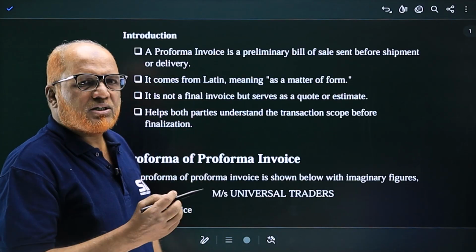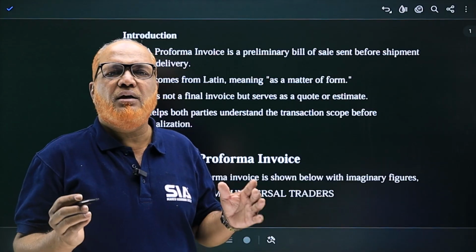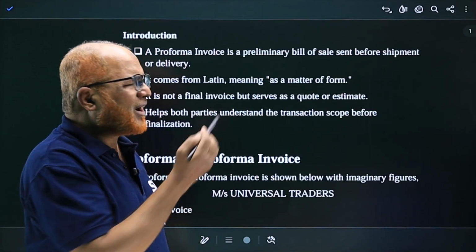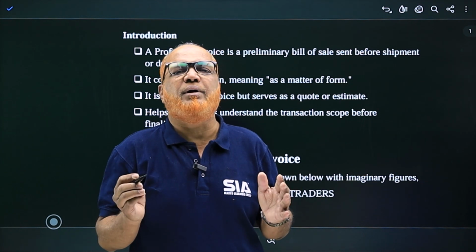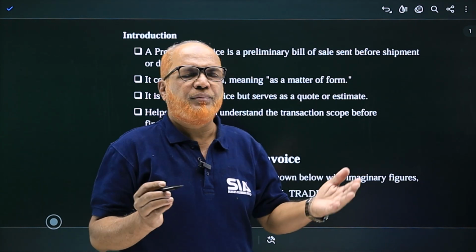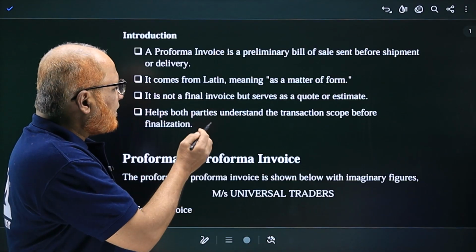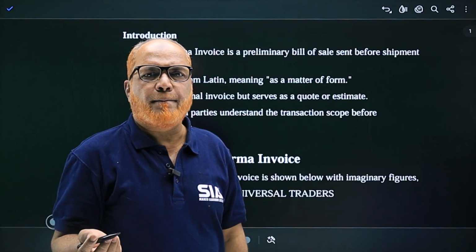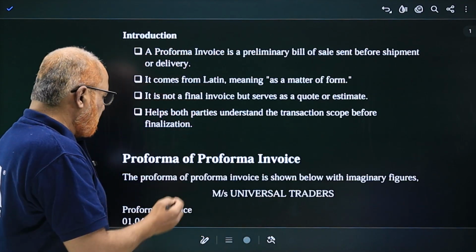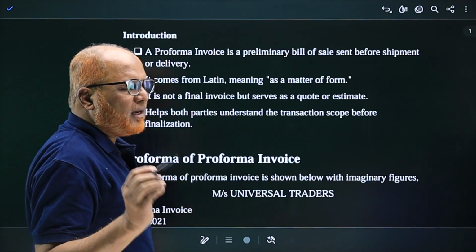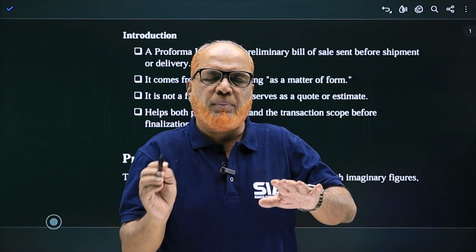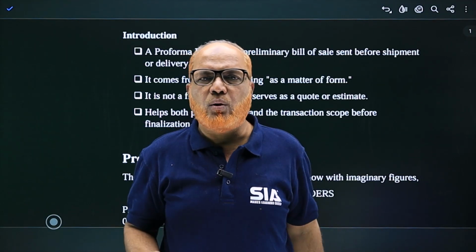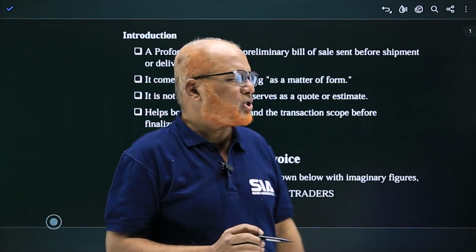Proforma comes from a Latin word. It's a matter of form. It's not the complete formal document. It's just a form which is given, and it's not a final invoice but serves as an estimate and helps both parties to understand. The main purpose of this Proforma Invoice is so that both the parties, buyer and seller, should be clear about the transaction.